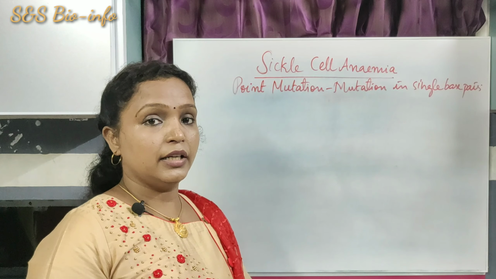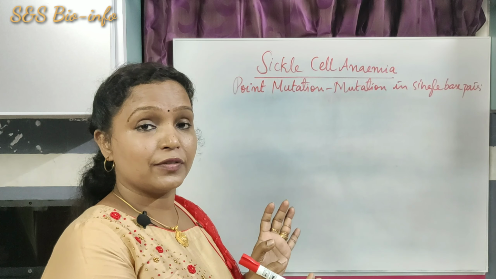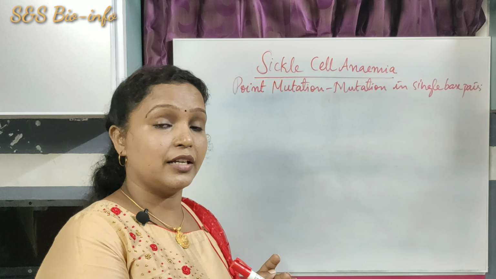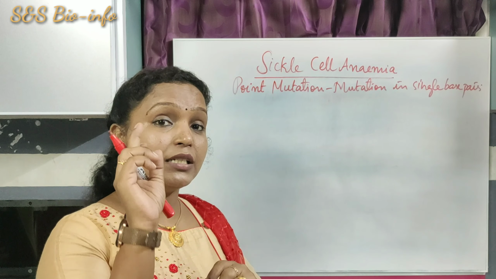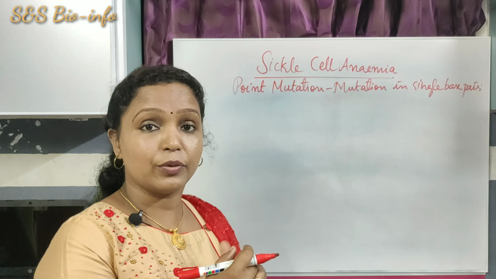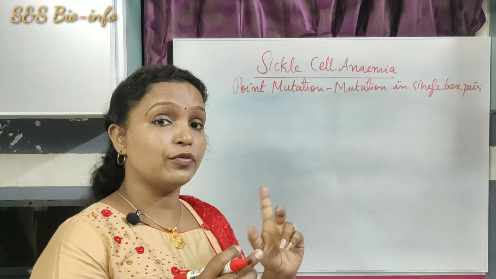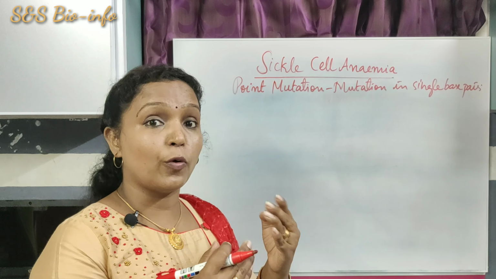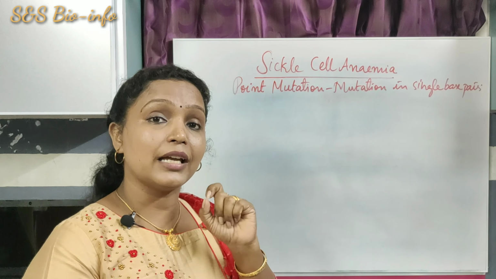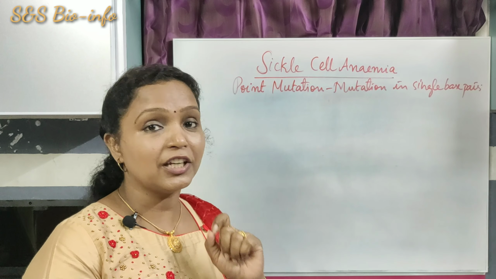Okay, then here let's understand the structure of the hemoglobin HbA and HbS. The abnormality occurs in the beta chain of the hemoglobin. I have told you that hemoglobin is composed of 2 alpha chains and 2 beta chains. The abnormality, that means the point mutation, occurs in the beta chain of the hemoglobin.